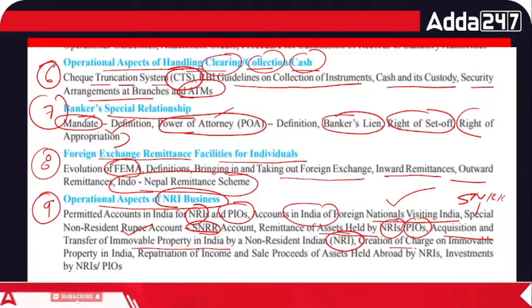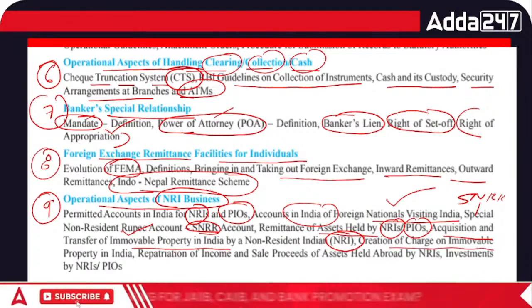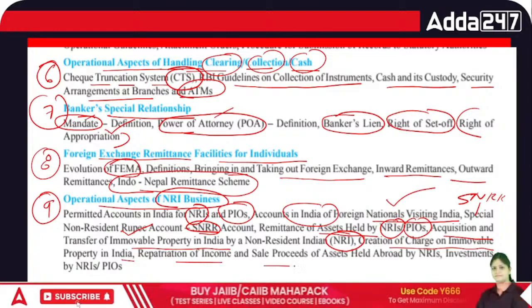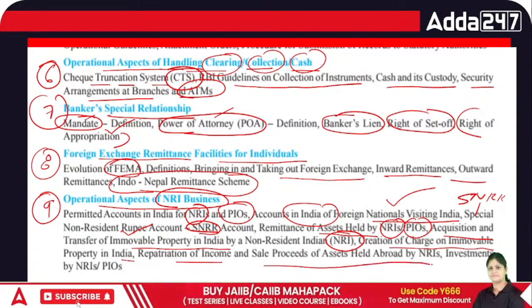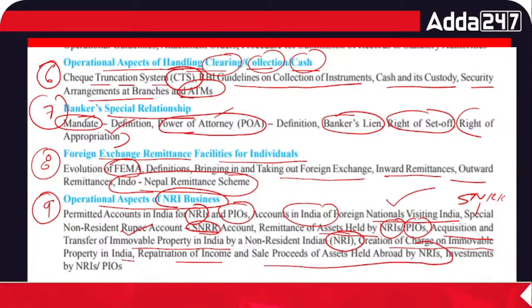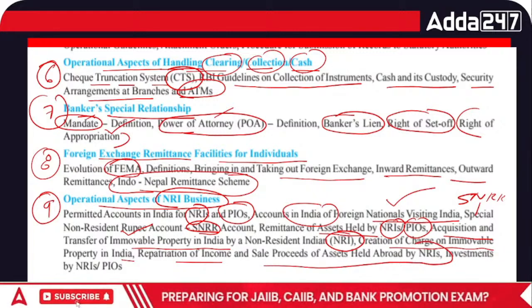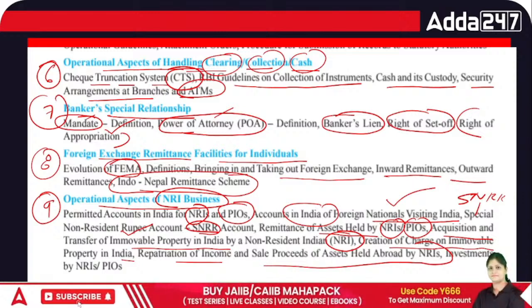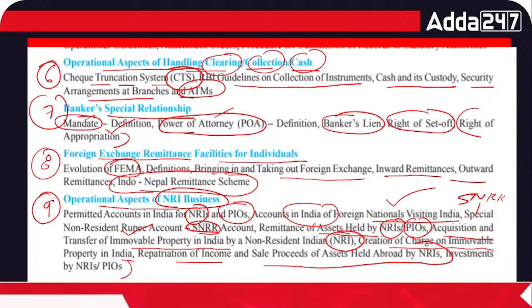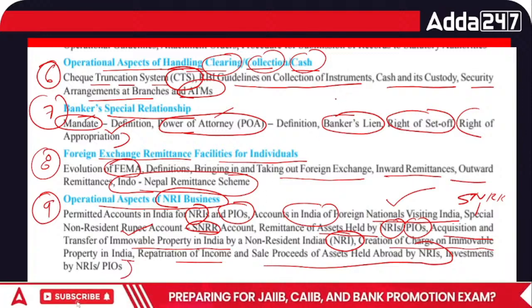Then creation of charge on immovable property in India. Then repatriation of income and sale proceeds of assets held abroad by an NRI. How will that income be remitted, and what are the assets held abroad by the NRI? And investment by NRIs and PIOs. So this is your chapter number 9.